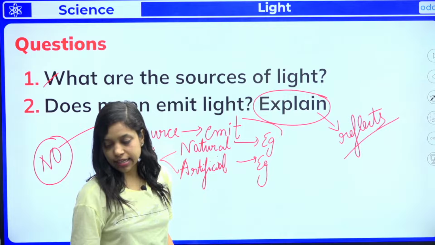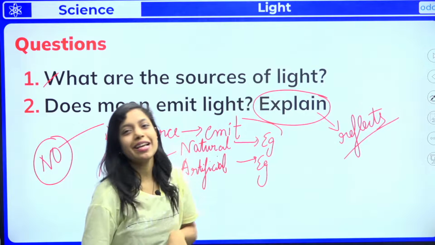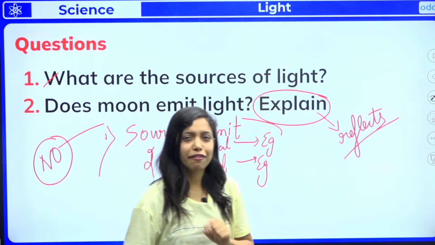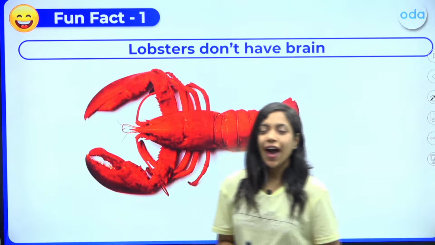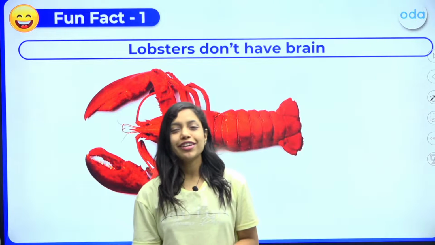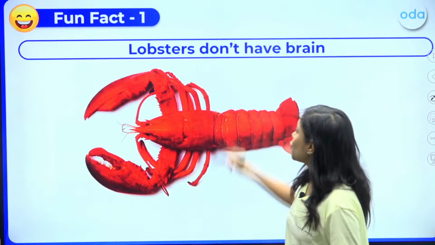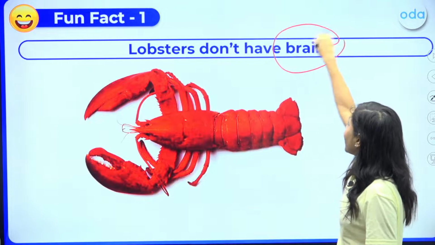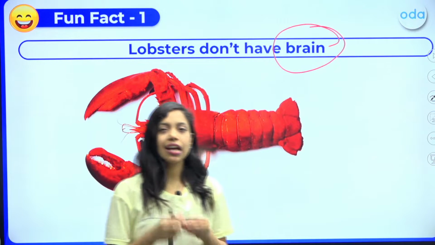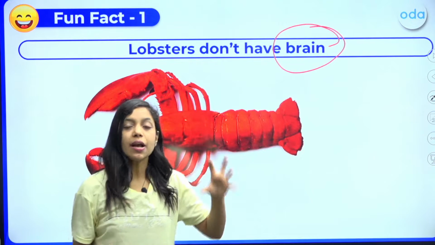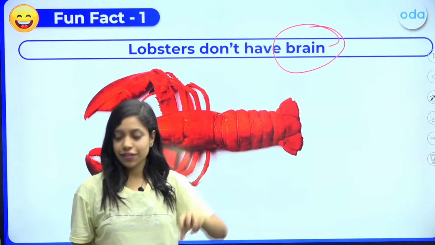That's great, that's great. So before moving on to the next part, I'll tell you one fun fact, okay. I hope all of you know about lobsters, right? So actually lobsters, jellyfish, all these organisms, they don't have brain, okay. This is a small fact which you should know. Lobsters, jellyfish, these are the organisms which don't have a brain, but they have a group of nerve cells, okay.